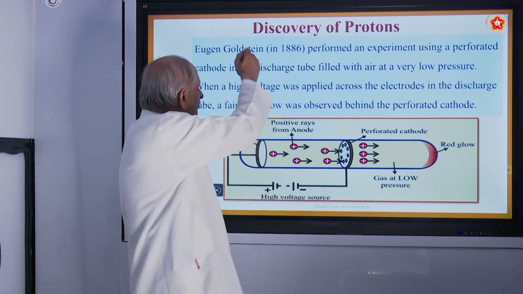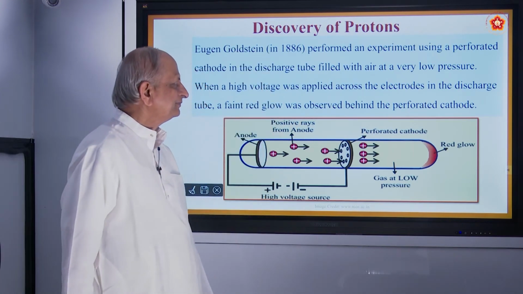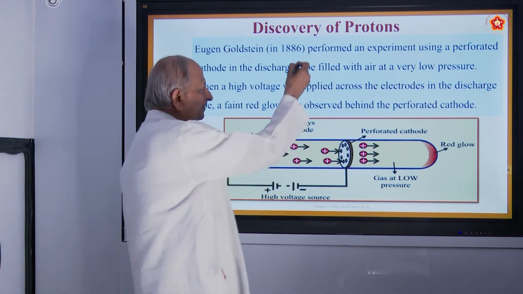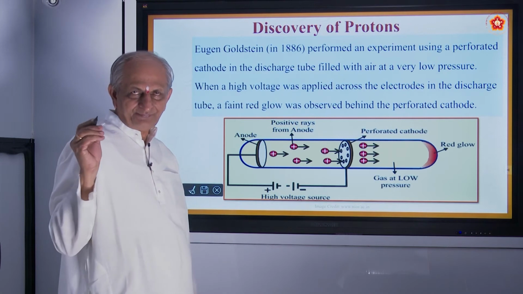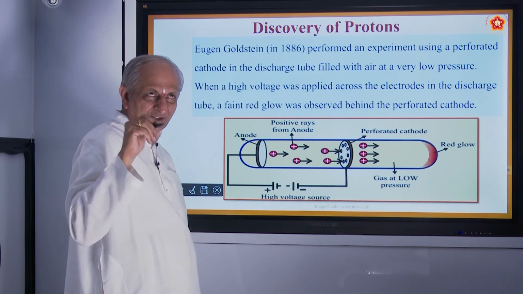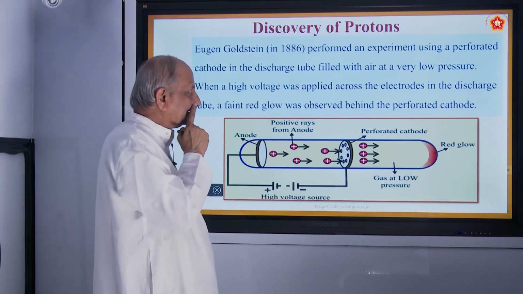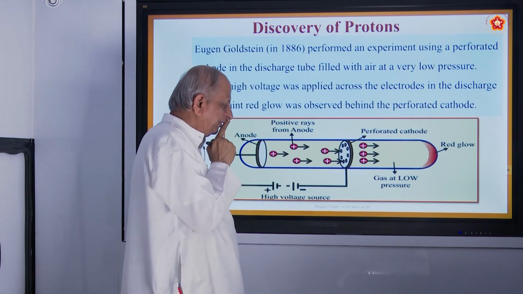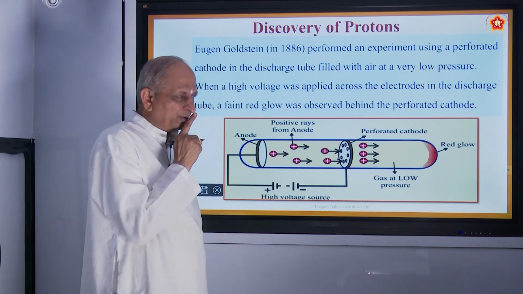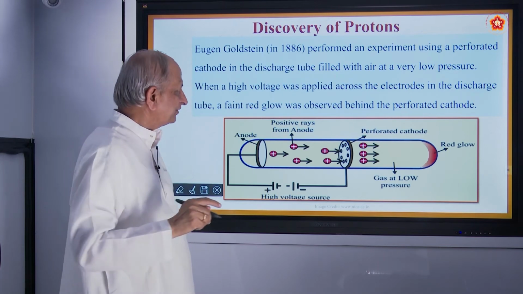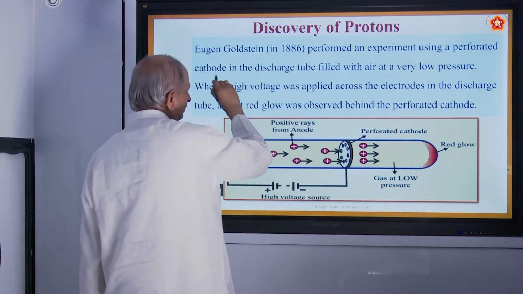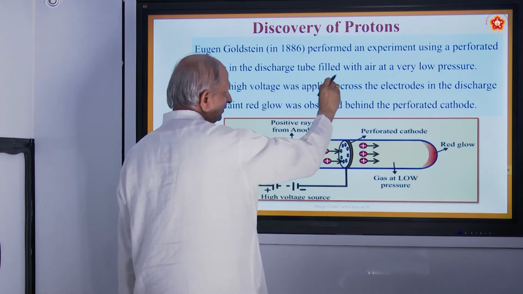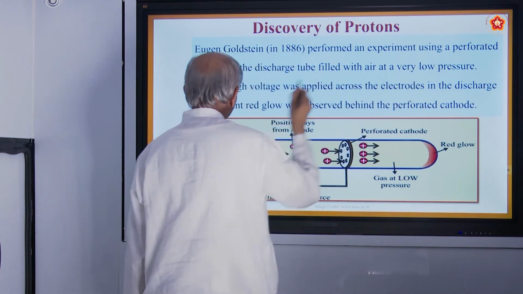So here also Goldstein and his disciples performed an experiment. Of course they are doing experiments as Thomson did. During the course of that study of electrons, they were curious to know about positive charge. So what they did was use a perforated cathode in a discharge tube filled with air at a very low pressure.